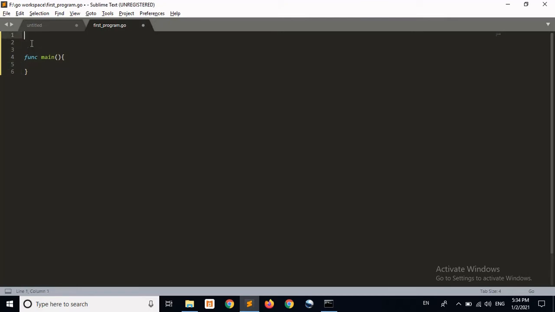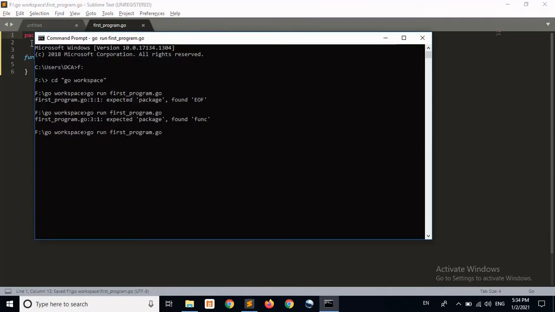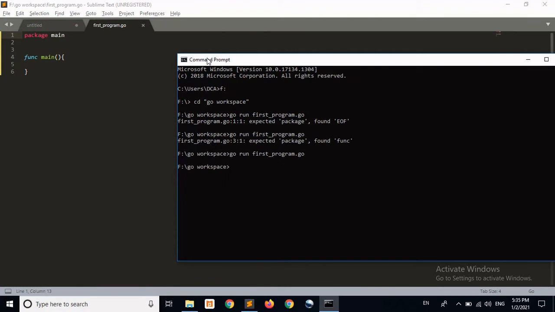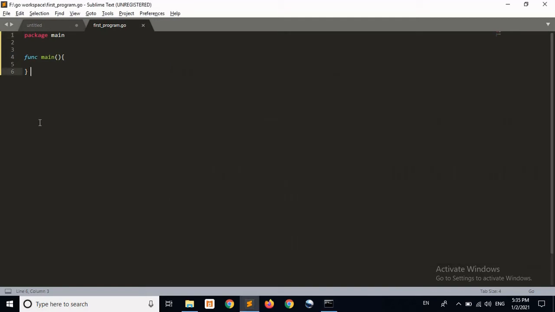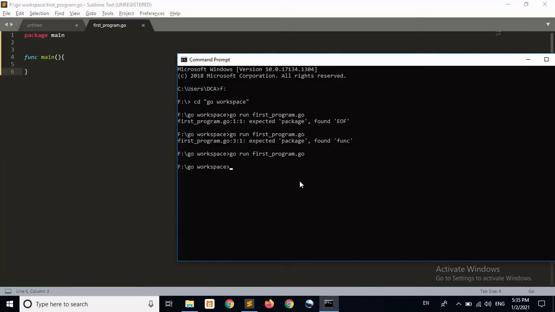Because the main function exists in the main package, it is necessary to include package main. Here I am defining a package. To declare a package we use the keyword package, and the name of the package is main. Okay, let's run this program. This time I didn't get any error, but I didn't get the output I was expecting. I was trying to print hello world.